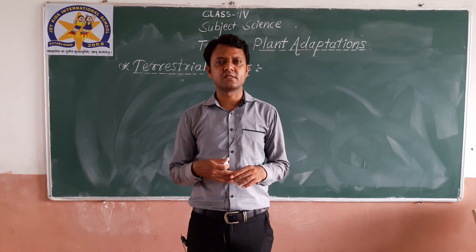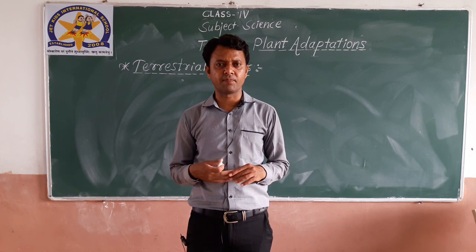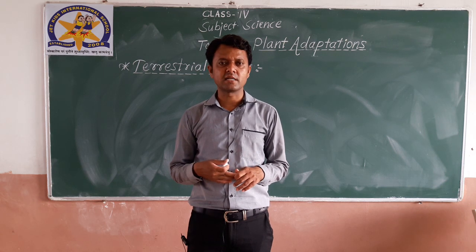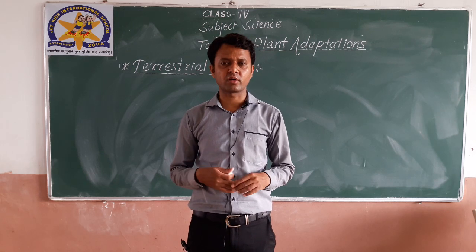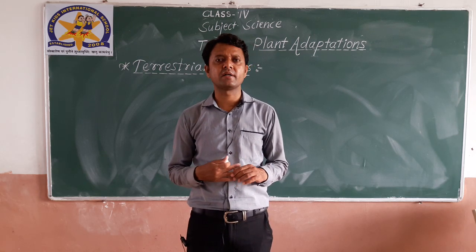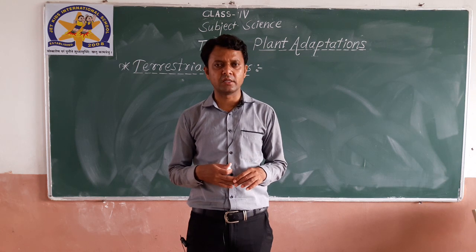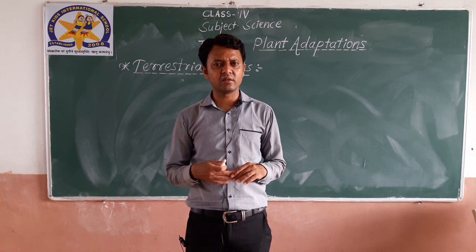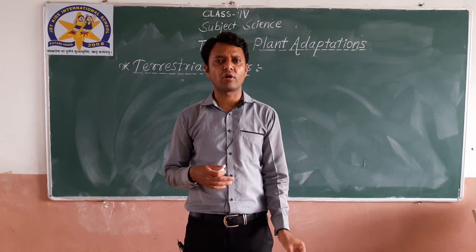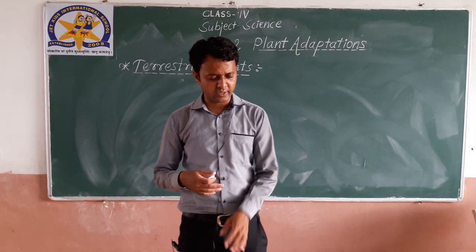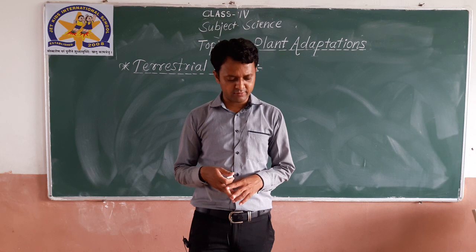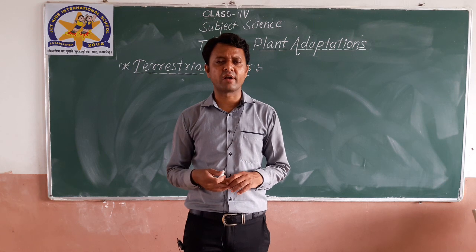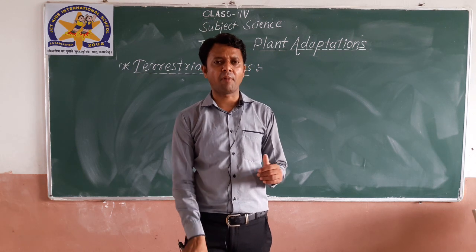As far as plant adaptations are concerned, we saw that some plants which live in water are called aquatic plants. The plants which grow in water are called aquatic plants. We have seen how aquatic plants have their adaptations to survive in their particular habitat. While discussing the adaptations of aquatic plants, we have seen many features. We have seen emergent plants, fixed plants, underwater plants and floating plants. These were the types we have already studied under the heading of aquatic plants.